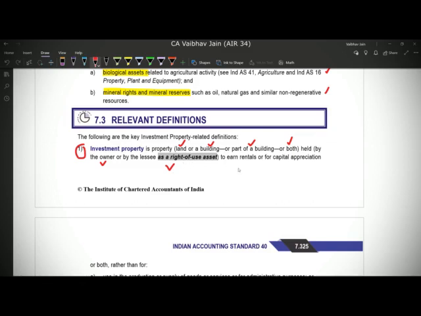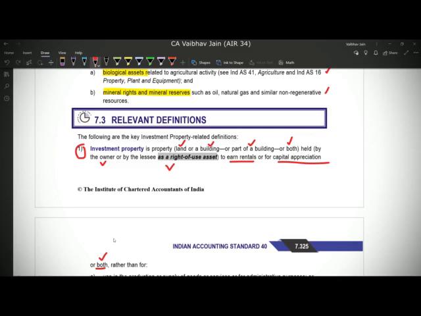Investment property is a property which is held to either earn rentals or for capital appreciation or for both. That is, either we'll earn rental income out of that if I'm giving the asset further on lease or rent, so I'll earn rental income, or if I'm holding the property so that on a future date I'll sell it at a higher value, that is for capital appreciation, then also it is covered under investment property Ind AS 40. Or if I have given it on lease or rent so that I'll earn rental income and at a future date I expect to sell it at a higher price, then I'm holding it for both, to earn rental income as well as for capital appreciation.